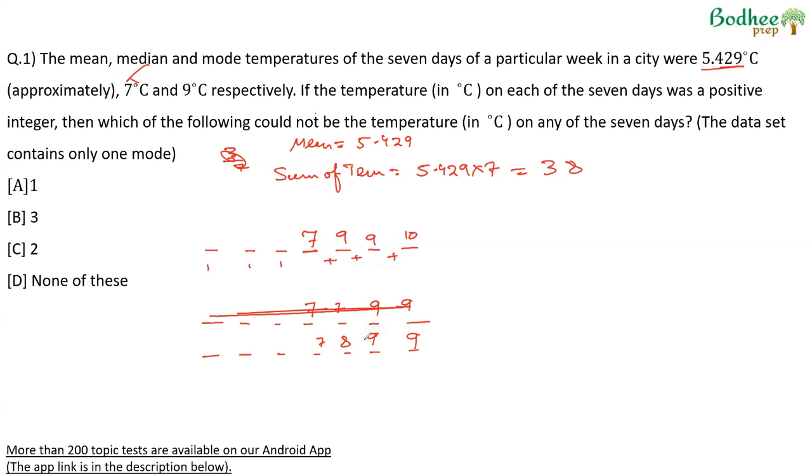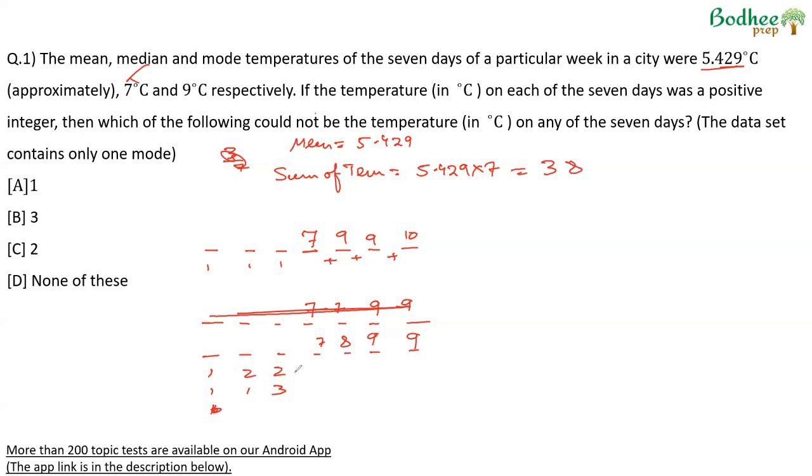If we look at this case, 9 and 9, 18, 18 and 8, 26 and 7, 33. So the sum of these 3 numbers has to be 5. The possibilities for 5 will be 1, 2, and 2, or 1, 1 and 3. So these are the 2 possibilities.